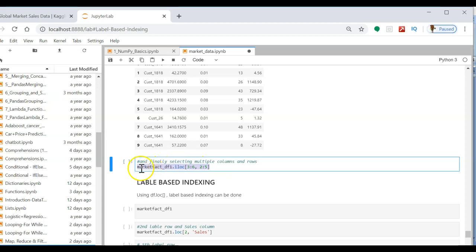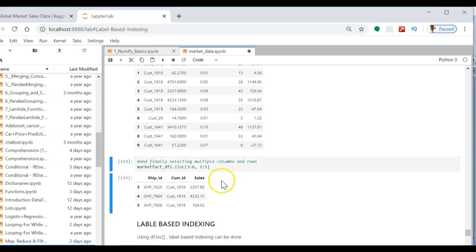Now if you want to do a selection of multiple columns and multiple rows, how can you do this? 3, colon 6 is going to select from row 3 to 6, and 2, colon 5 is going to select from column 2 to 5. Important point to note here, the 6 here is actually the 6th row, not the 5th level index, not the 5th level record. This you have to note down.